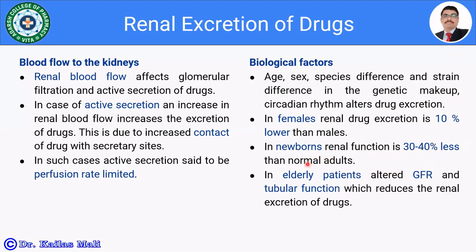In the case of elderly patients, GFR, that is the glomerular filtration rate, as well as the tubular function, is not functioning well, and which reduces the renal excretion of the drug. And in such cases, there is a need to reduce the dose of the drug in the case of newborns as well as elderly patients.